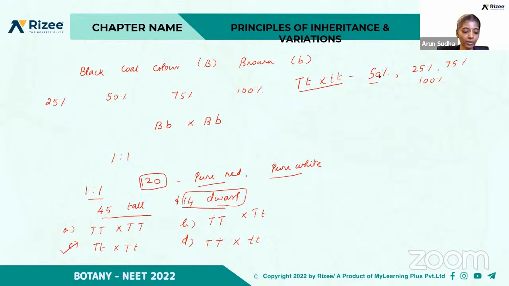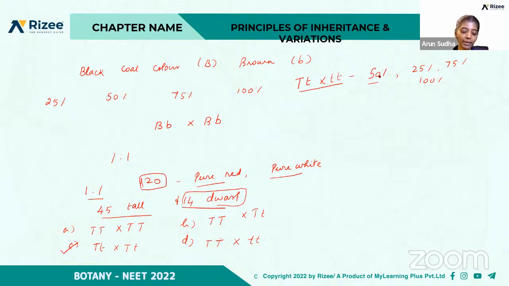then we can find out that it is a pure tall plant. Okay. Allele is the option A, alternative form of a gene pair. Option B, total number of genes for a trait. Option C, total number of chromosomes of a haploid set. And option D, total number of genes present on a chromosome. So what is an allele? Yes, it is option A. That is the alternative form of a gene pair, right?